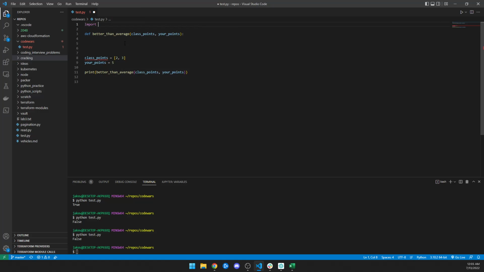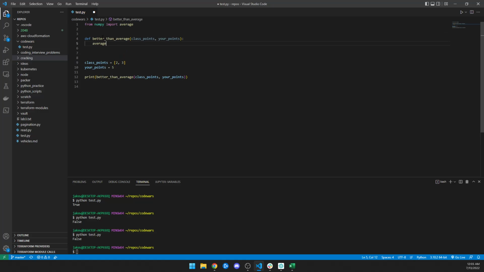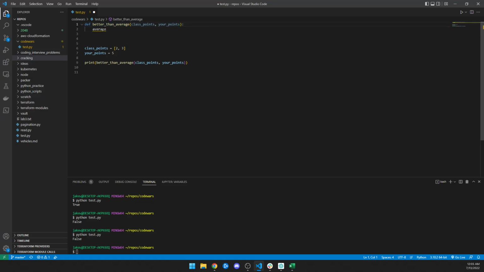So let's import math because I don't want to do some weird, and then say math.average. I thought there was an average function. Well, let's do it the super built-in way. Let's see, average from NumPy, import average. I guess you could do that. We're going to try to do it without any external libraries.